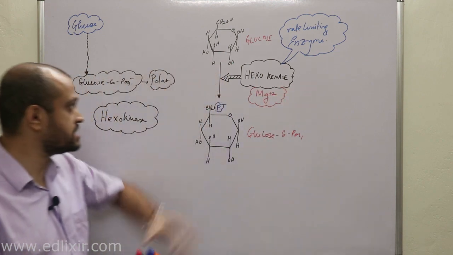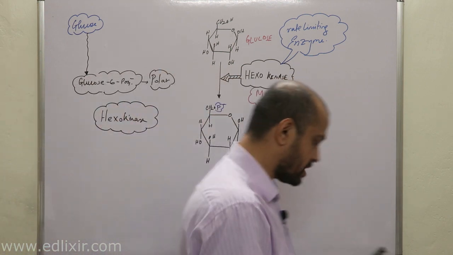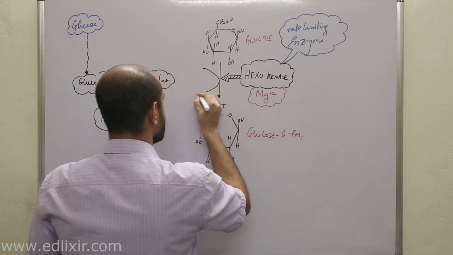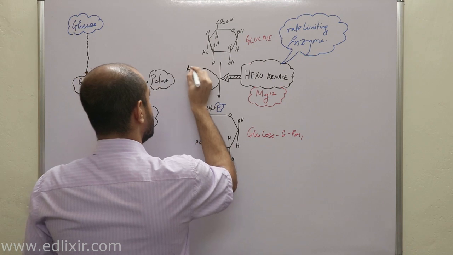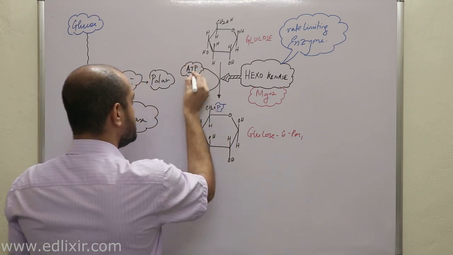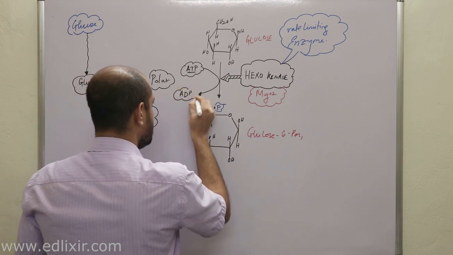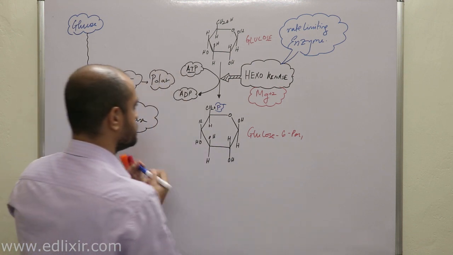Why? Because what hexokinase actually does is take one phosphate from ATP, convert that ATP into ADP, and put the phosphate here.